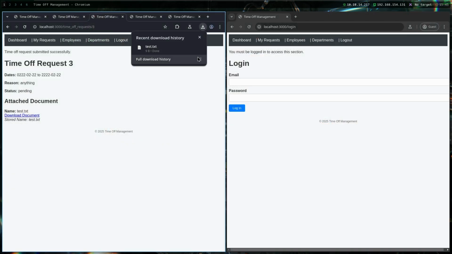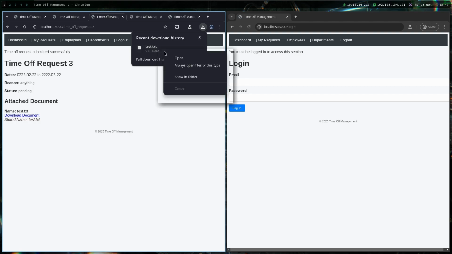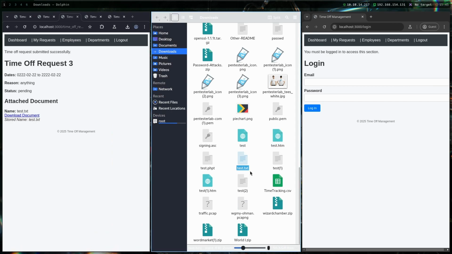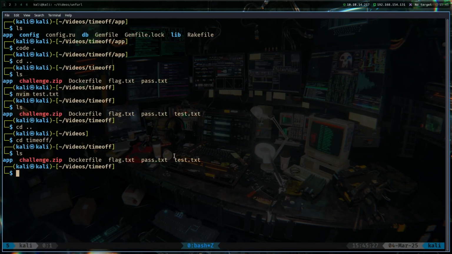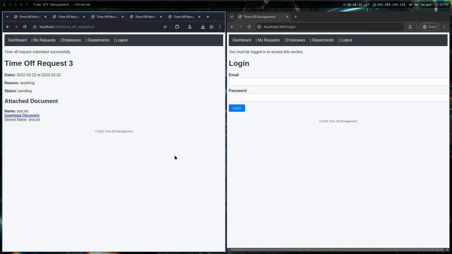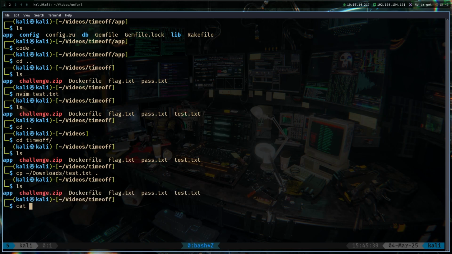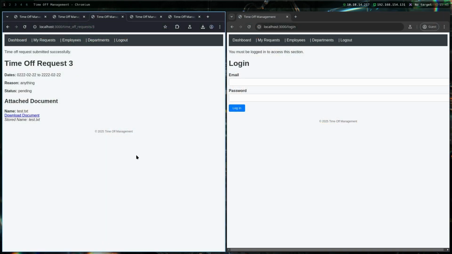What is the file location for this? I'm actually not sure. Oh okay, it's open, so it is in downloads. I'm just going to copy the test.txt here, and it is the same file that we have uploaded, of course.